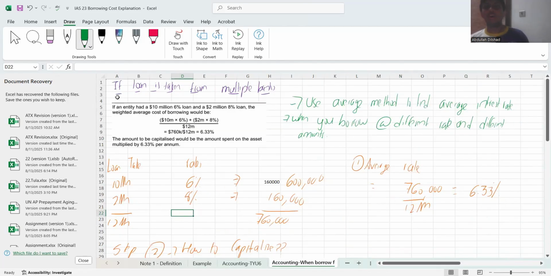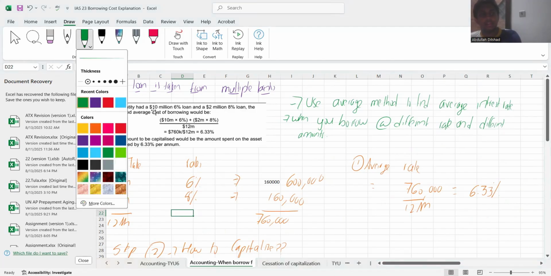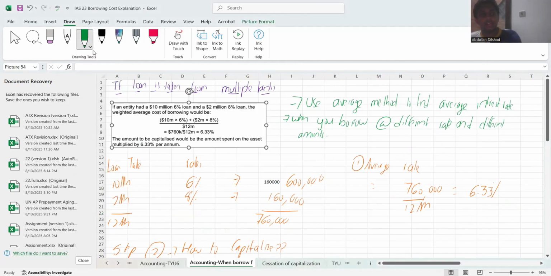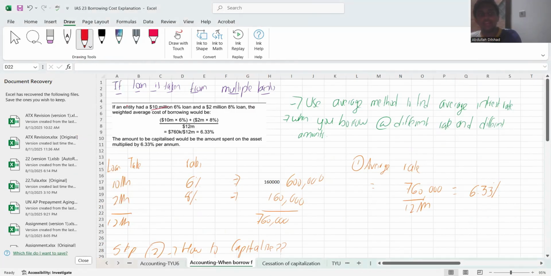Okay, moving on to a final one. I guess we have two slides. Okay, final. Now, this is an easy peasy one. Now, see, I told you, right? This situation number two. When you all take loan from multiple people, how do you do accounting? Okay, see, if an entity, see what's happening. They have taken 10 million.